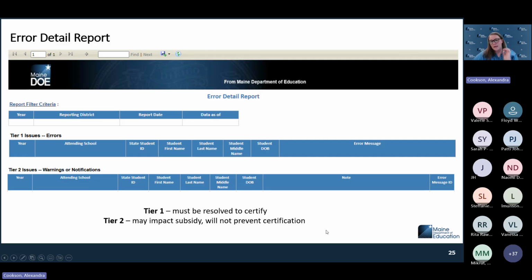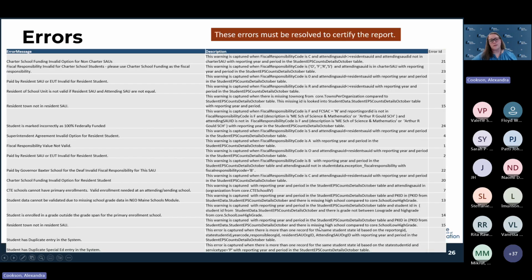So the first set of errors we're going to see are the tier 1 errors. These are things that need to be resolved prior to the report being certified, and they will prevent the certification of the report. So, charter school funding invalid option for non-charter SAUs. If you're not a charter school and you're using the charter school funding code, you can't do that.